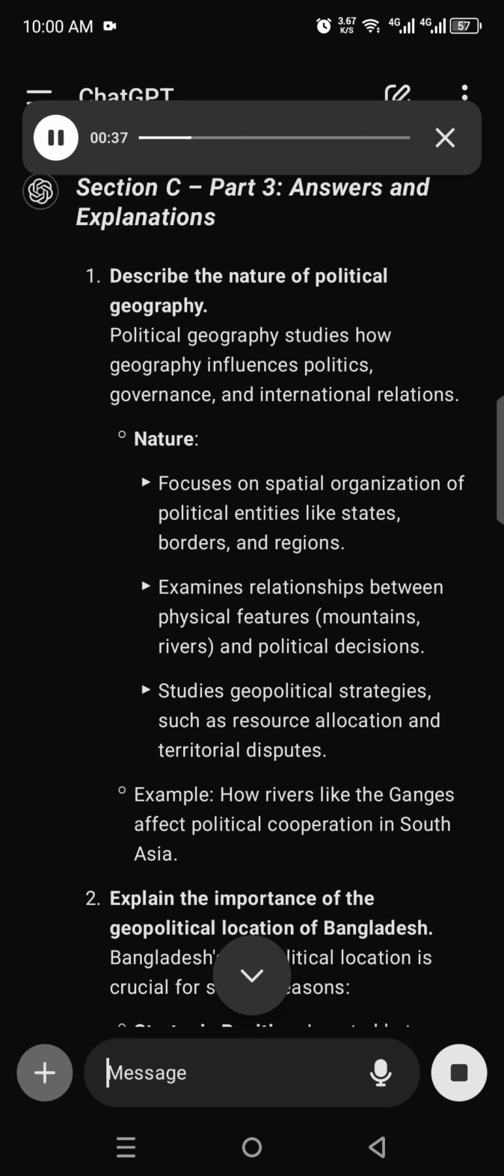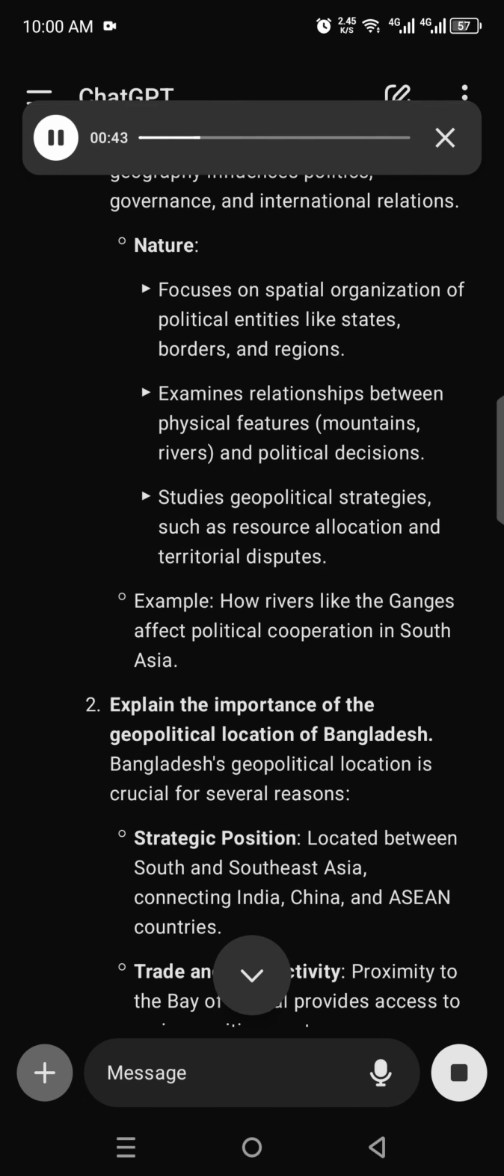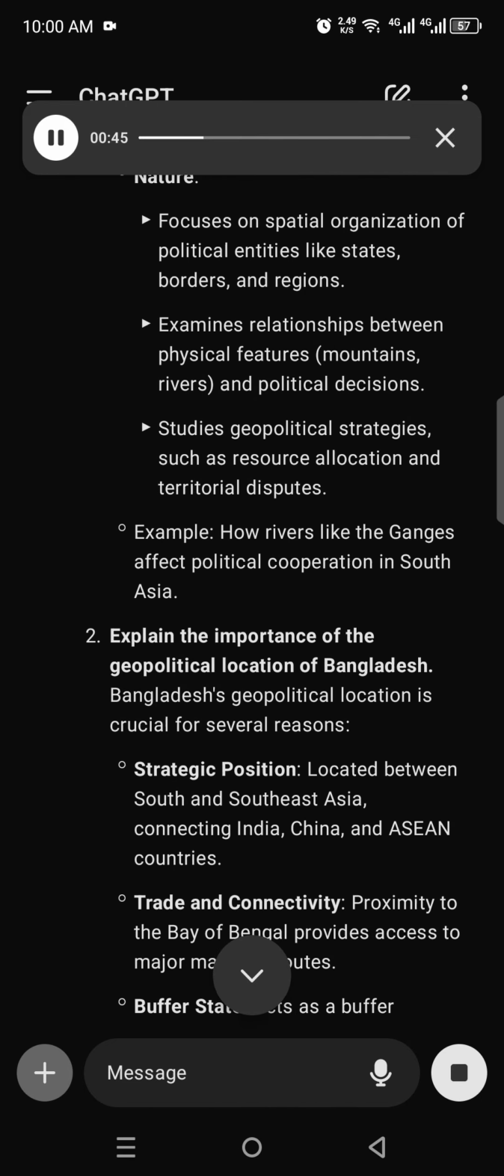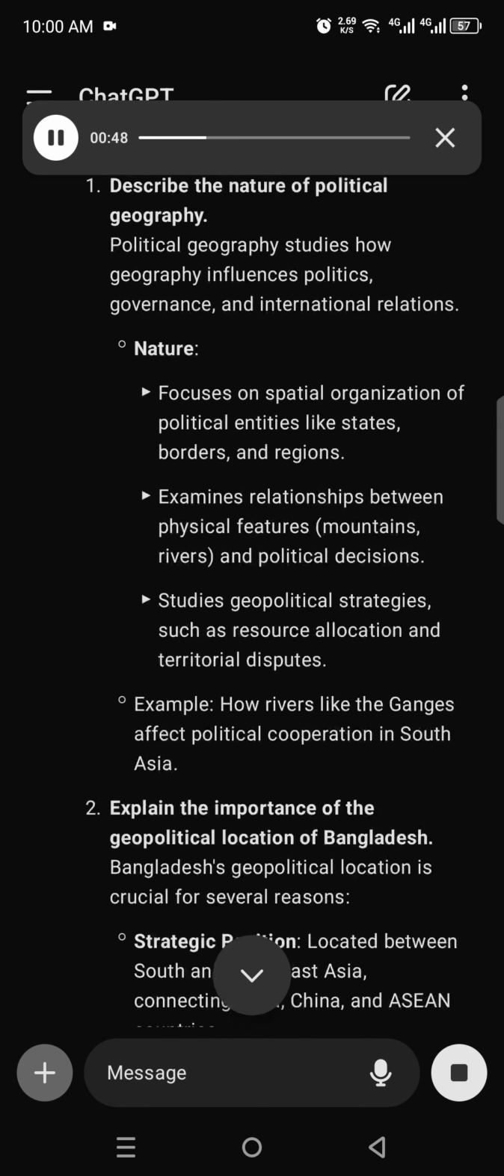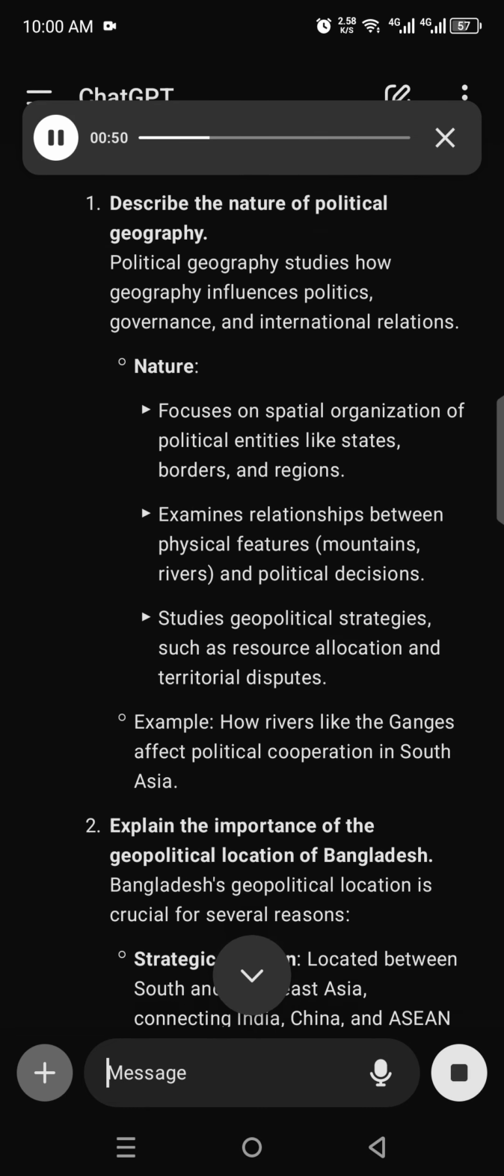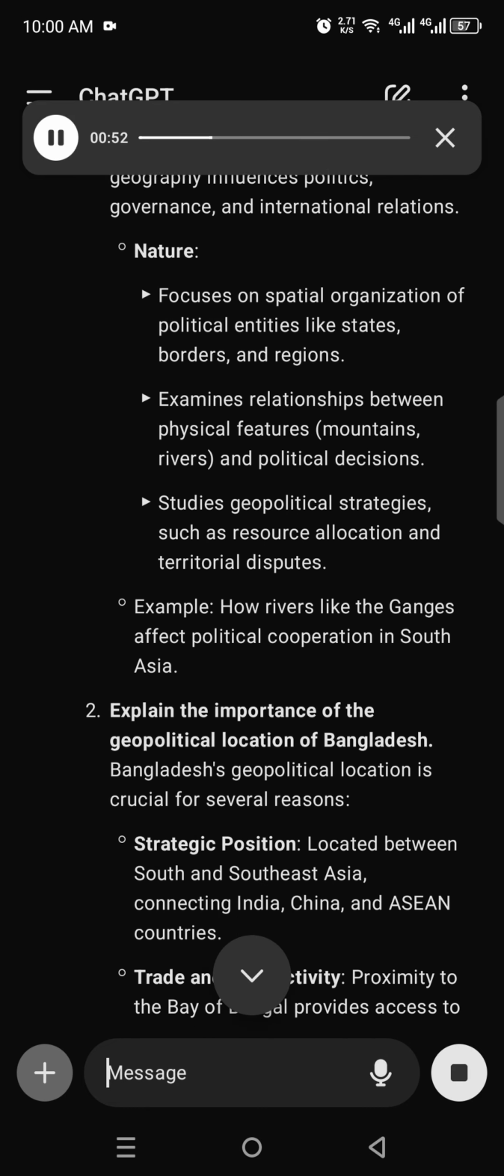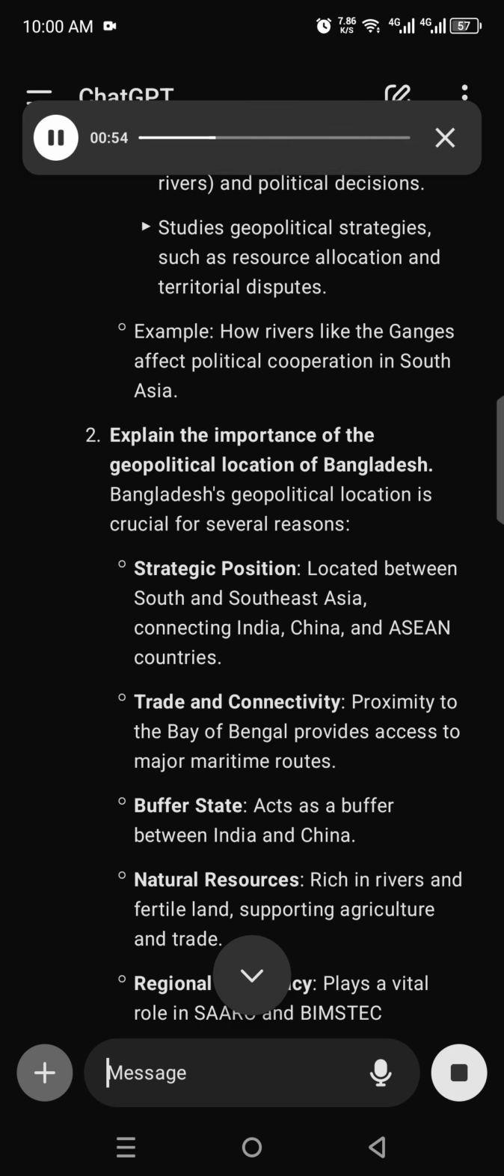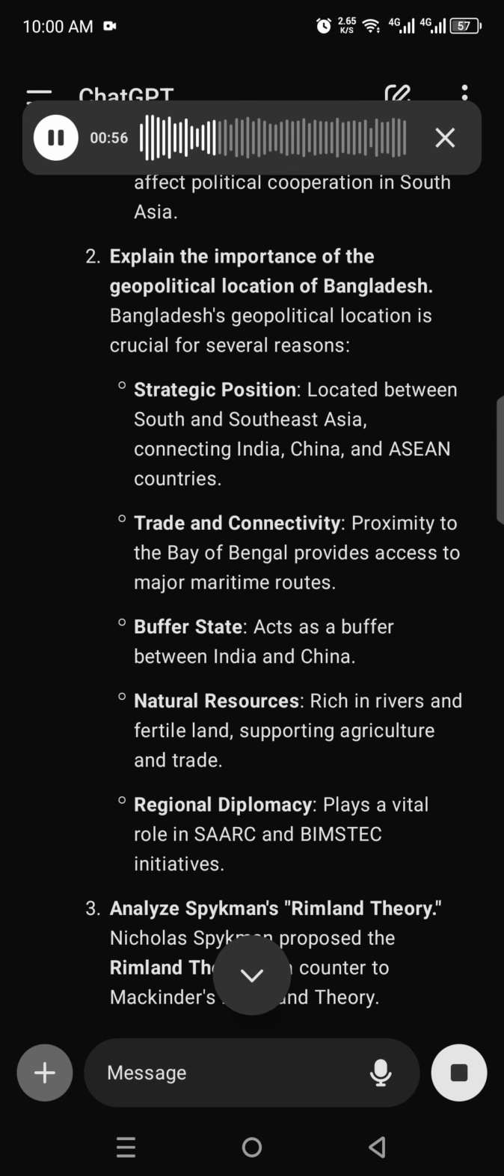2. Explain the importance of the geopolitical location of Bangladesh. Bangladesh's geopolitical location is crucial for several reasons. Strategic position, located between South and Southeast Asia, connecting India, China, and ASEAN countries. Trade and connectivity. Proximity to the Bay of Bengal provides access to major maritime routes.